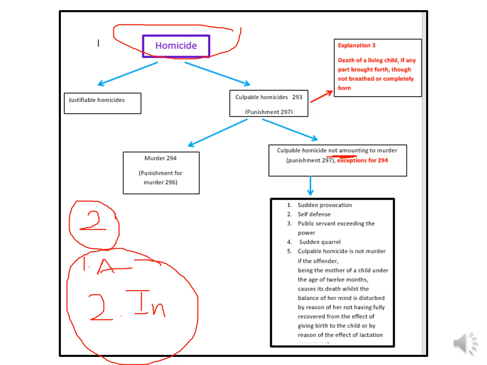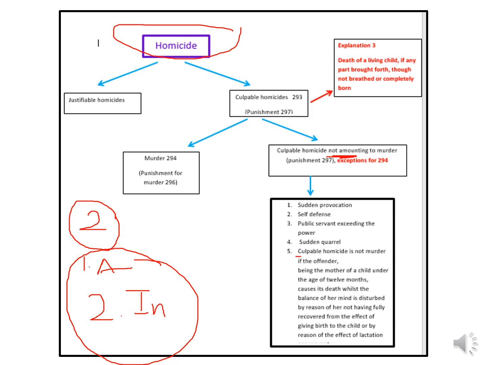Sometimes actually speaking, the person doesn't want to kill the other person, but with a sudden provocation it happens, or as a self-defense, and also it is due to the effects of pregnancy and lactation. Otherwise, a mother does not want to kill her baby unless the mother is going to have some kind of mental illness due to the effects of pregnancy and lactation.